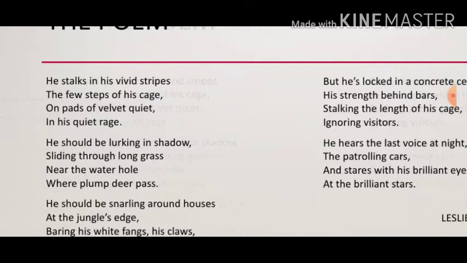Use of vowel sound I, or any dominant vowel sound if you find in a line, is known as assonance. The last one is use of adjectives opposite in meaning. Now in the last line you can see quiet, rage. These two are adjectives, but both are opposite in meaning, trying to give one idea to the reader. Now this is known as oxymoron.